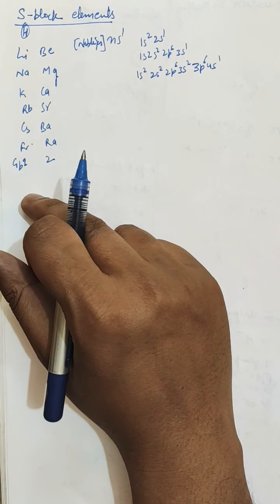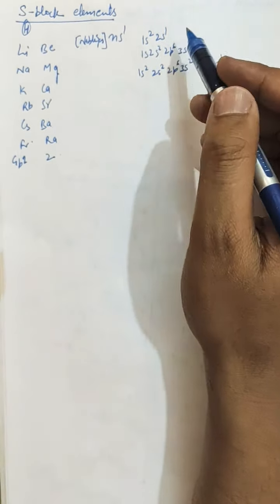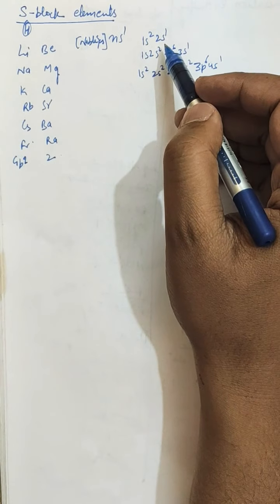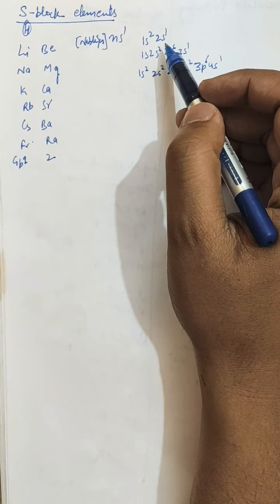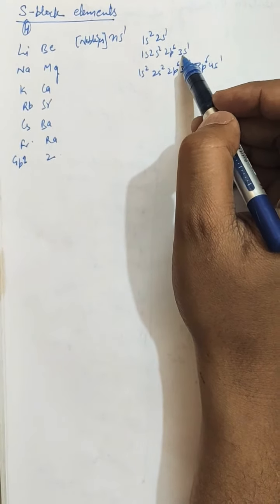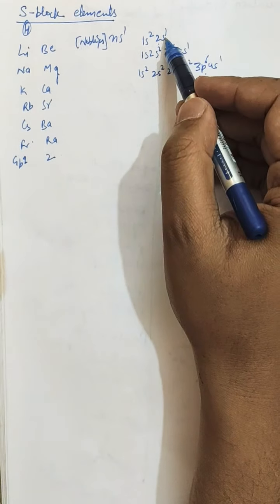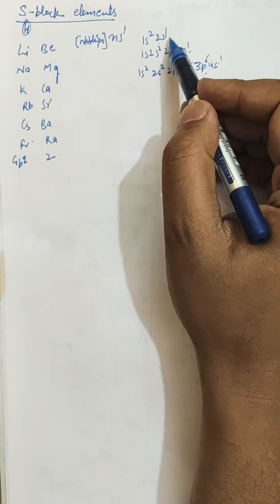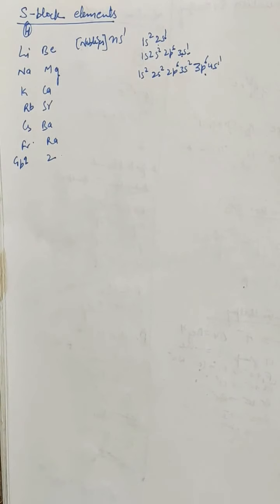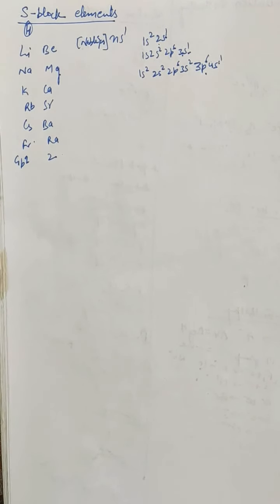In this we can see clearly that all the alkali metals, that is group 1 metals, have different principal shells, but they have the same number of valence electrons, that is one valence electron in the outer shell. So these are the alkali metals.